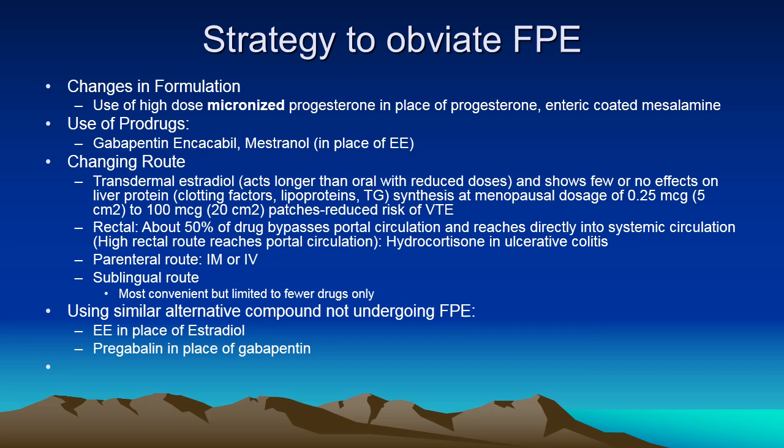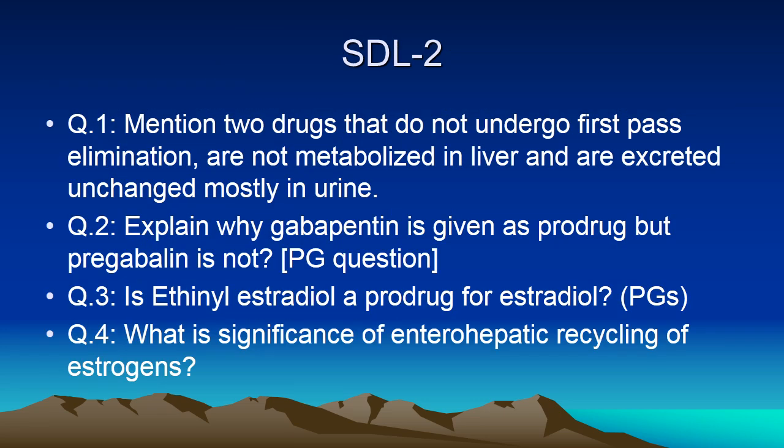Using similar alternative compounds not undergoing first pass effect. The classical example is ethinyl estradiol in place of estradiol, pregabalin in place of gabapentin. Now the SDL for this session: mention two drugs that do not undergo first pass elimination, are not metabolized in the liver, and are excreted unchanged mostly in urine. Explain why gabapentin is given as a prodrug but pregabalin is not, a PG question. The third is, is ethinyl estradiol a prodrug for estradiol? A PG question. And fourth is, what is the significance of enterohepatic recycling of estrogens?